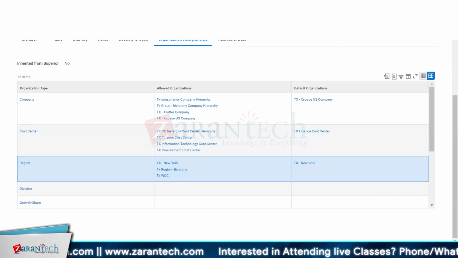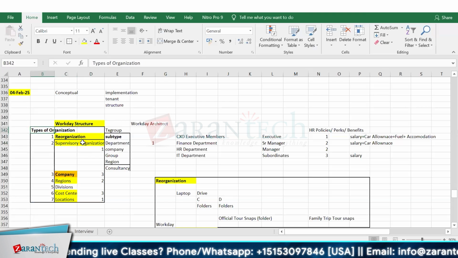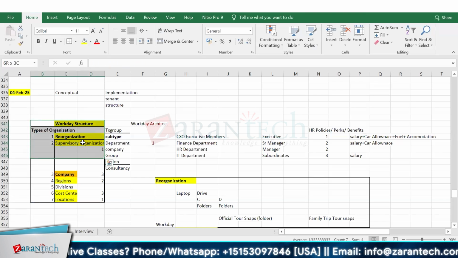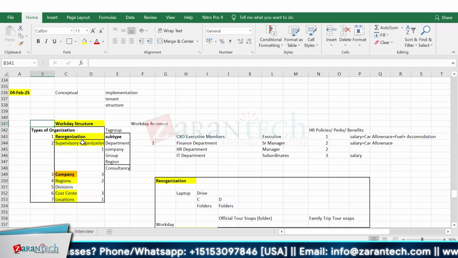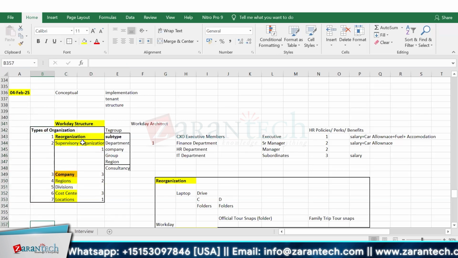There is another point that I'm keeping open: the roles and the security group. These are two other major important points that I'm keeping open right now and will jump back to, because now we have created our Workday structure. Workday structure means that we have completed our business structure and the Workday structure that has been linked.